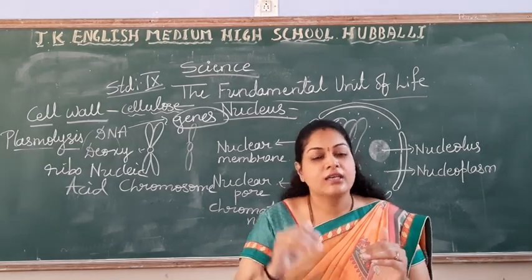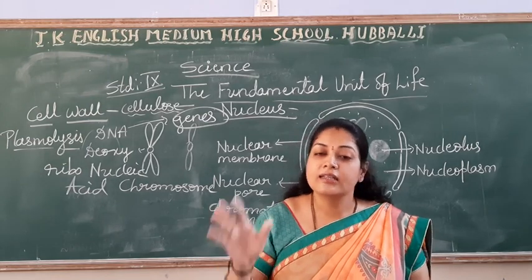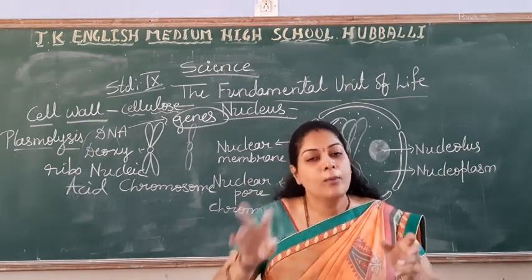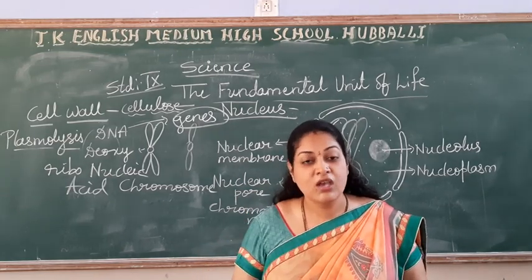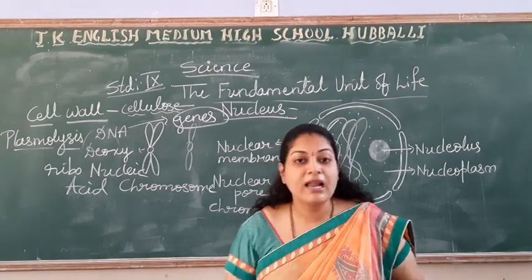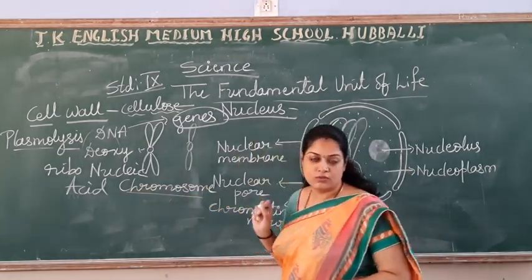Because there are so many similarities, but not all. Keep that in mind. There are so many similarities between parents and their offspring, between brothers and sisters. Why? We get these similarities through the chromosomes.